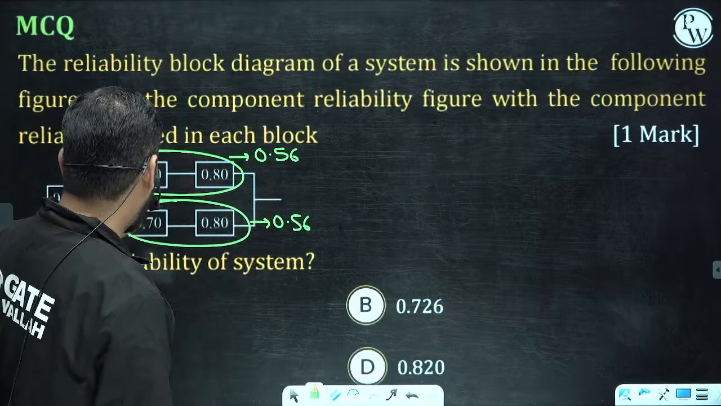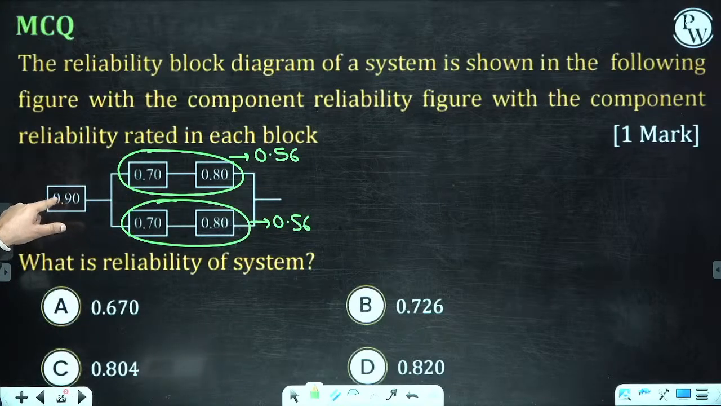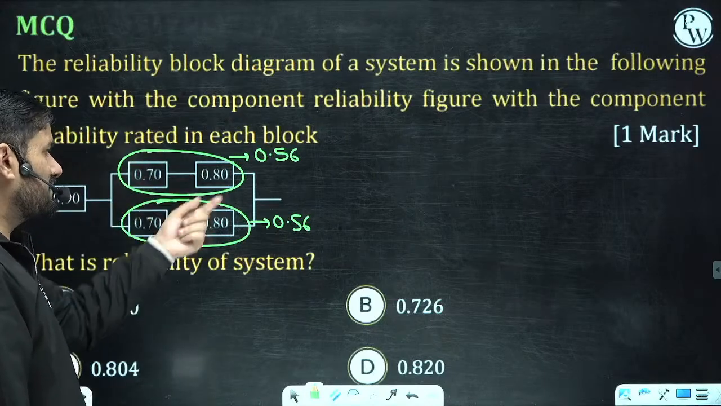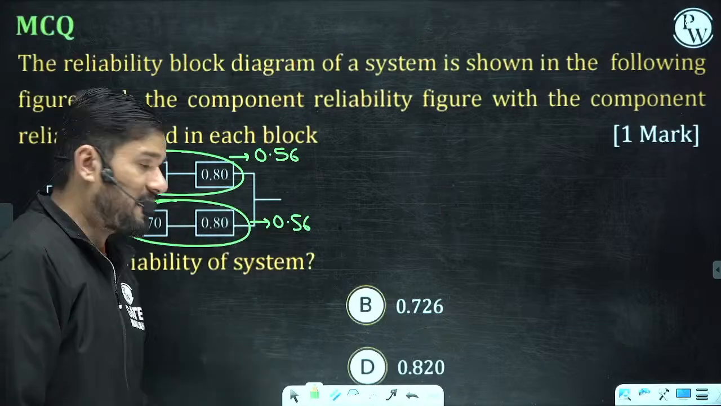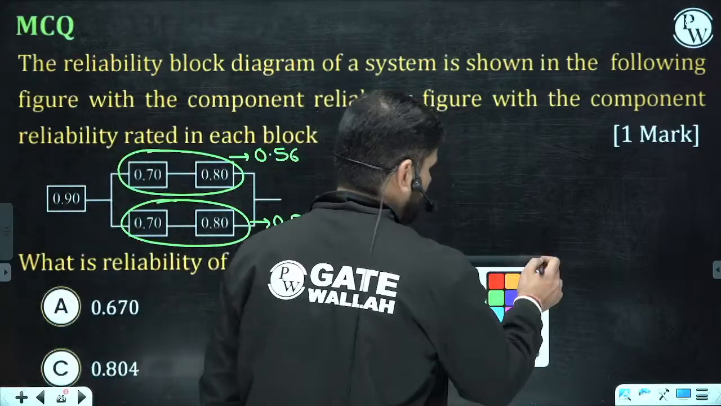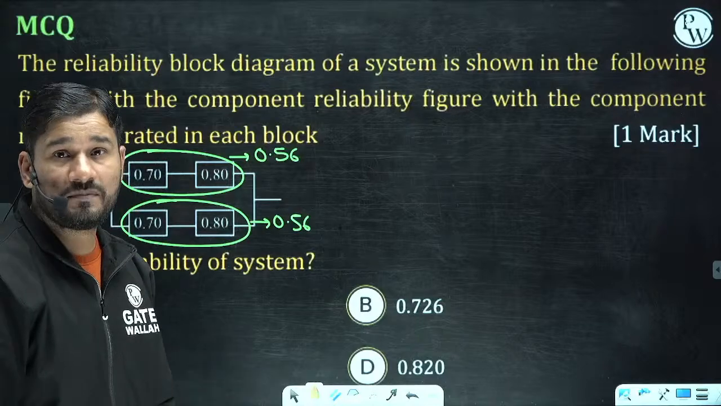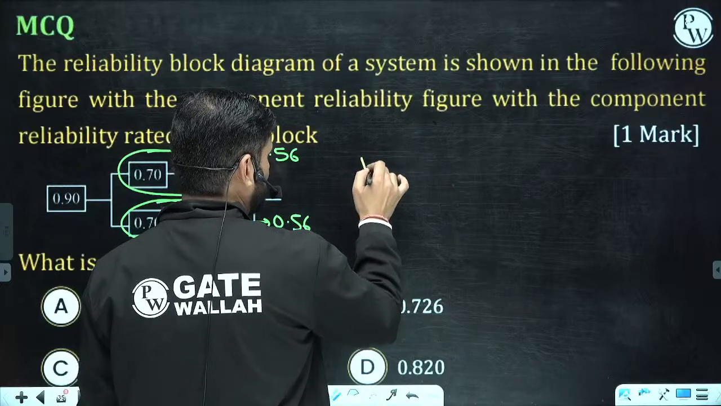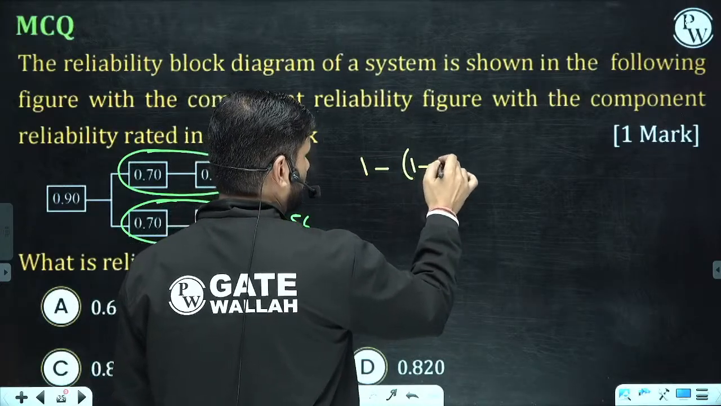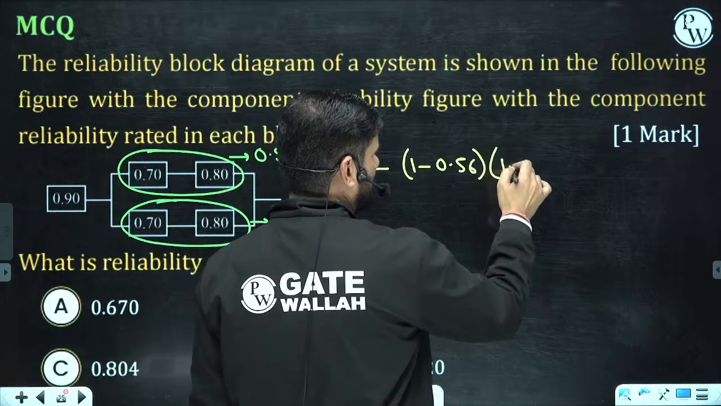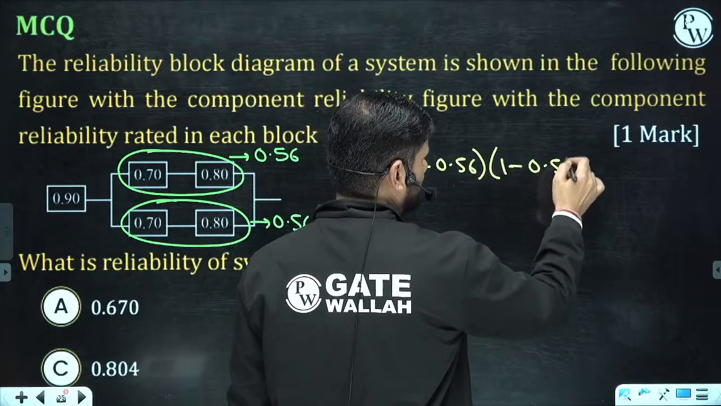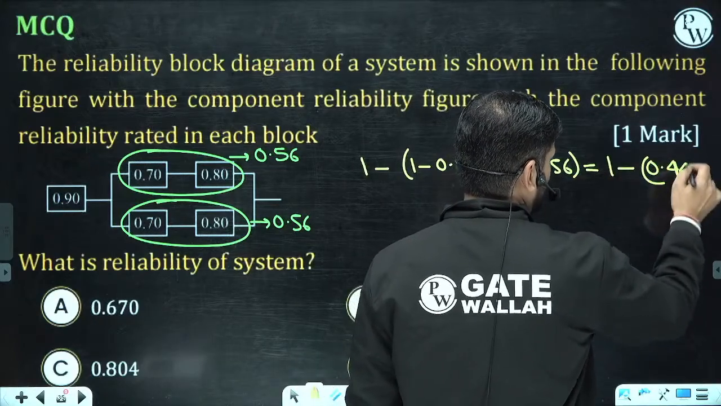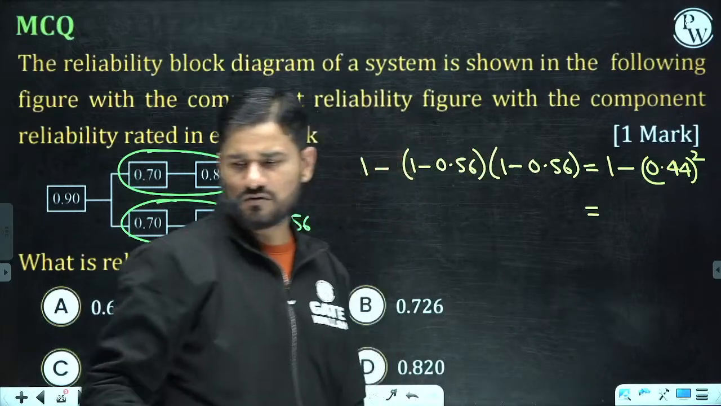So for these two, I'll take care of the series part later. But first of all, let me solve this in series, this in series. So this is the answer. And now let me go for the parallel combination. What is that parallel combination part? Let's say this is 1 minus, 1 minus 0.56, and if you solve this, this is 1 minus 0.44 squared, and it will come out. Let me calculate that part.